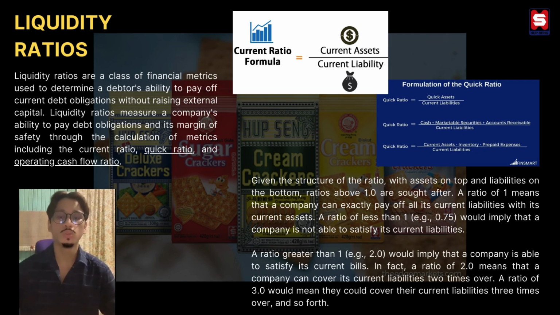Given the structure of the ratio, with assets on top and liabilities on the bottom, ratios above 1.0 are sought after. A ratio of 1 means that a company can exactly pay off all its current liabilities with its current assets. A ratio of less than 1, for example 0.75, would imply that a company is not able to satisfy its current liabilities.